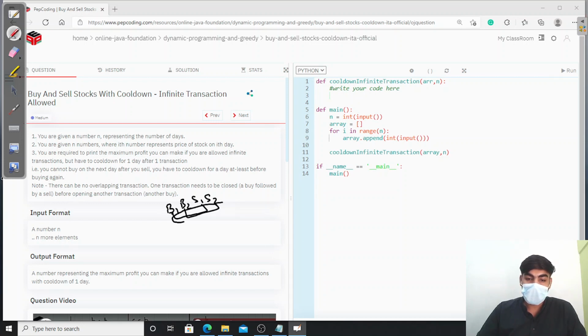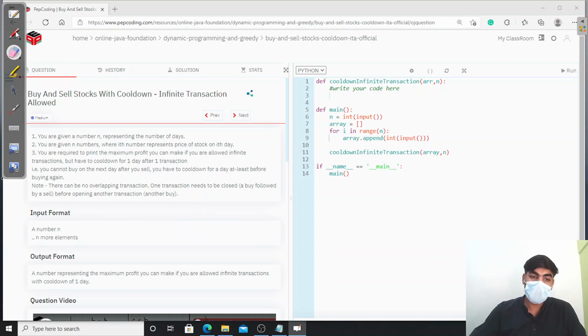So this is overlapping, and we cannot do this type of transaction. Another type of overlapping: buy at first, buy at second, then sell first. Between one transaction I am completing another transaction. So this is overlapping, and we cannot do this.